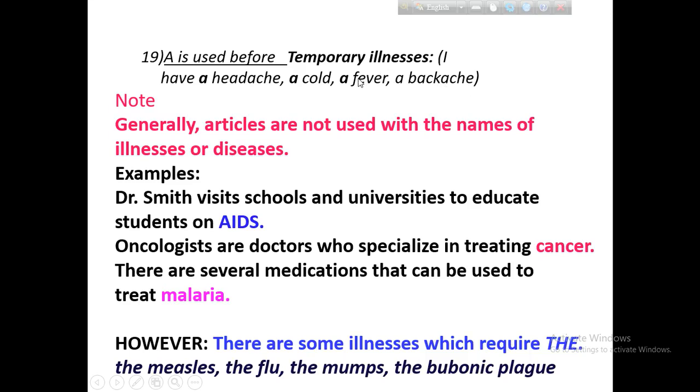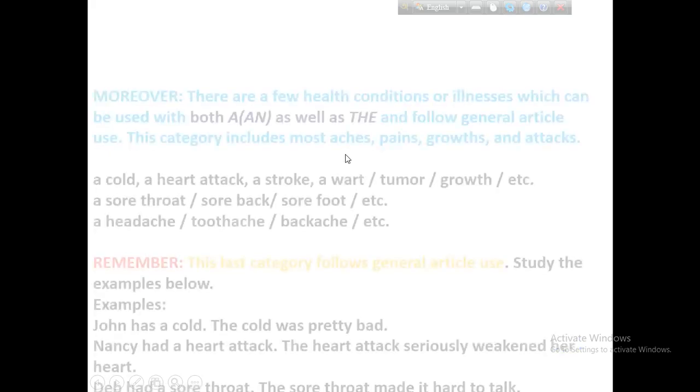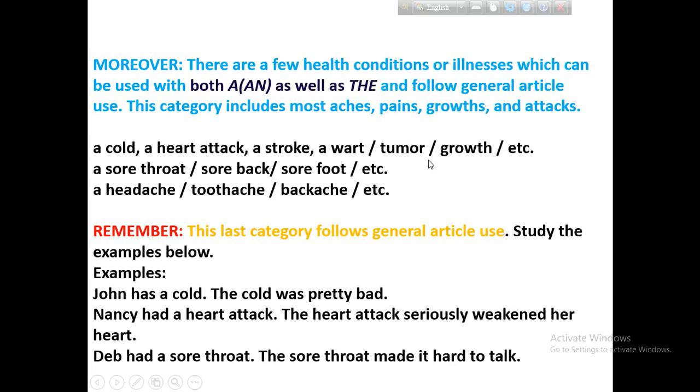Before temporary illness, we can use a. Some illnesses like pains, growth, attacks, etc. A cold, a heart attack, a stroke, a word, etc. The last category follows the general article rules.